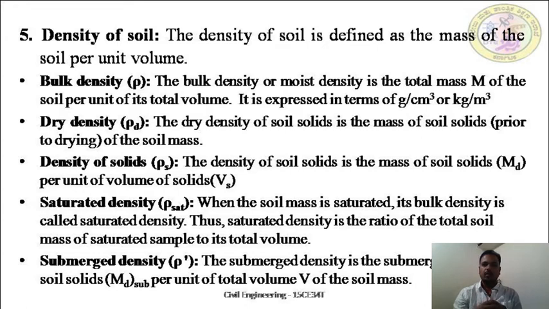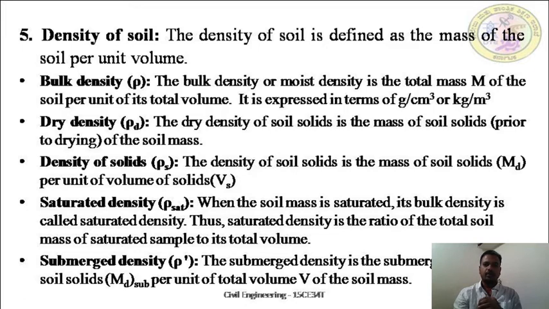The bulk density or moist density is the total mass of the soil per unit of its total volume. Density is always expressed in kg per meter cube, or you can use grams per centimeter cube. Dry density of soil is the mass of the soil solids after drying, per total volume of the soil mass.